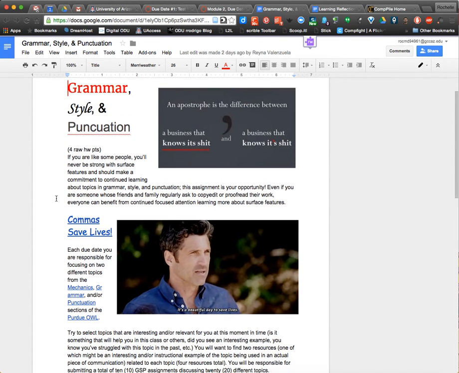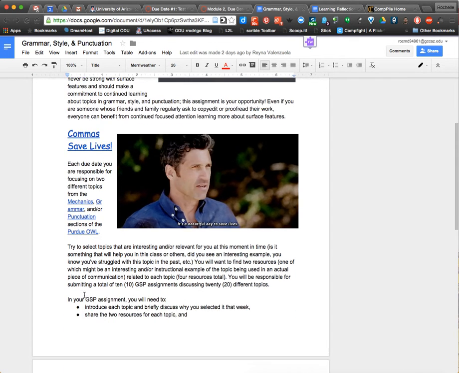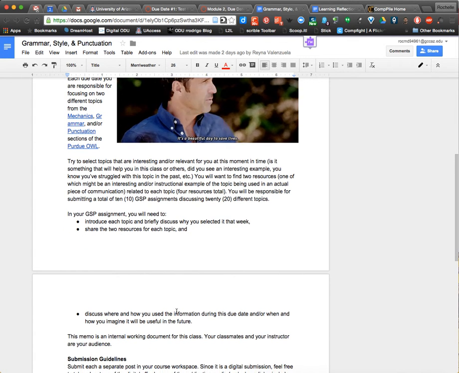So notice I'm saying go find something in the Purdue OWL to focus on, but also notice that in the actual assignment, introduce the topic, share 2 resources. So that means I want you to go out to the web, and you need to provide links to those resources, and then discuss why it's useful, what you learned, etc. So please know that I'm looking for those links. Some of you didn't complete that, and so you're being requested to pick 2 topics, 2 resources for each topic, so that means there should be 4 links. So keep all that in mind.